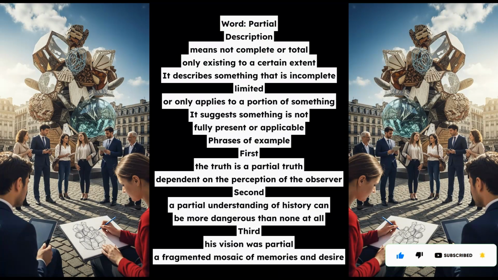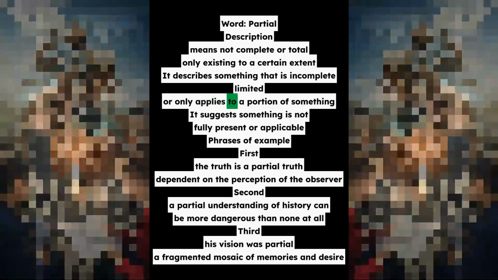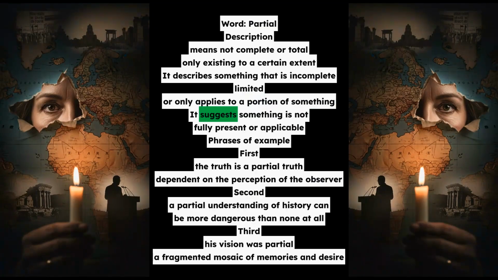First, the truth is a partial truth, dependent on the perception of the observer. Second, a partial understanding of history can be more dangerous than none at all. Third, his vision was partial, a fragmented mosaic of memories and desire.